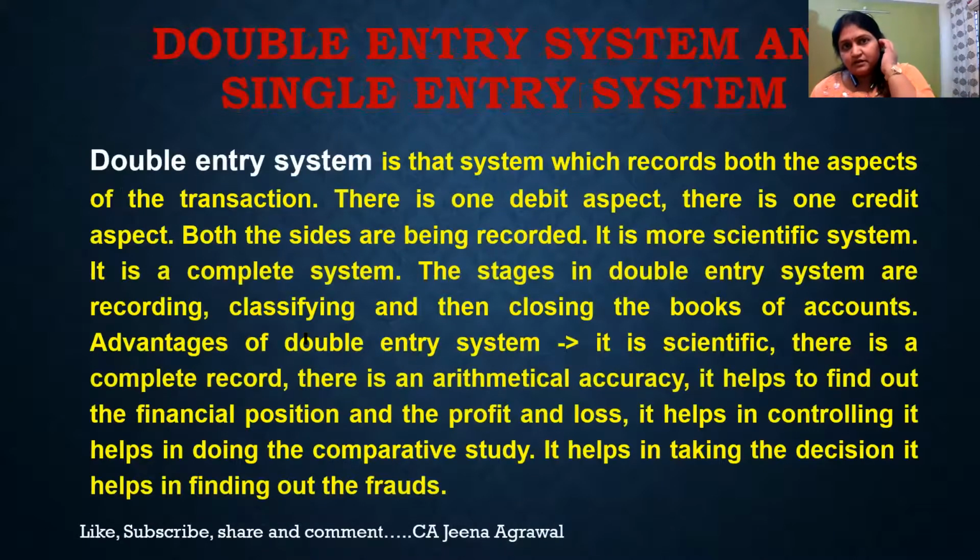Now, friends, how many types of system are there in accounting? Basically, we talk about only two systems. One is double entry bookkeeping and the second is single entry system. In double entry system, there are two aspects, debit aspect and credit aspect. So both the aspects are recorded. So then that is known as a double entry system. It is a very scientific system. It is a complete system, and we can close our books of account. We can make our profit and loss and our balance sheet.